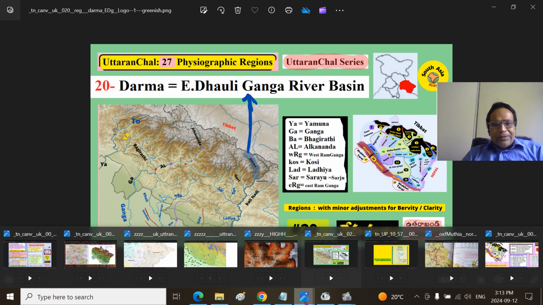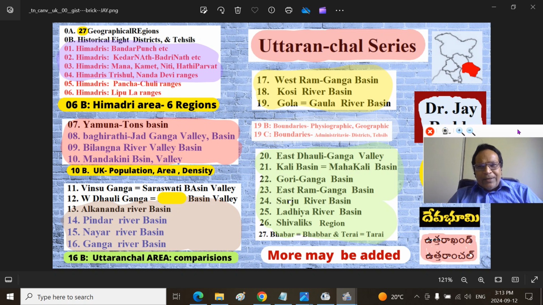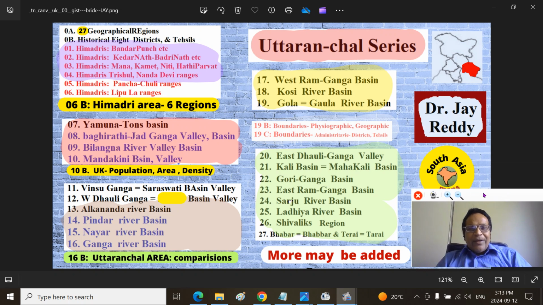Mitranam, this is our Uttaranchal series, Devabhumi series, and we are in 20, that is East Dhauliganga Valley. Remember, there is a West Dhauliganga Valley basin we covered before.